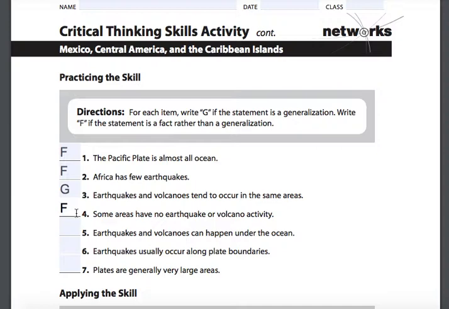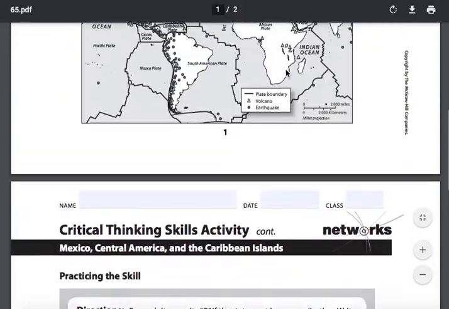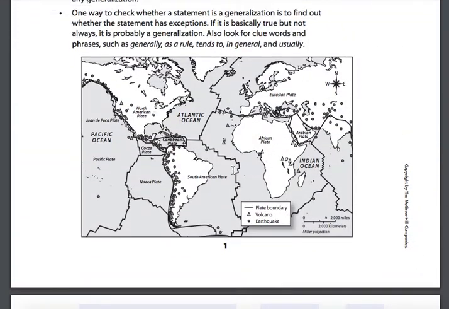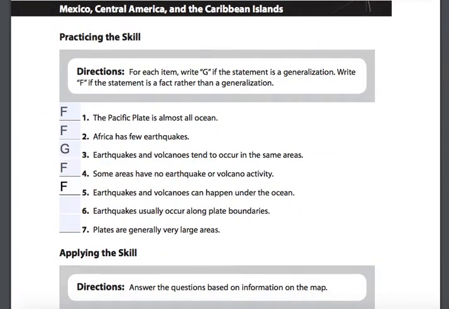We could say that this is a fact as well. Earthquakes and volcanoes can happen under the ocean, for number 5. We look at our map here. Under the ocean would be where these dots and triangles are showing up in this region. We know that in the Caribbean, a lot of those islands themselves are actually formed from volcanic activity that has now created this mountain range that extends from the Yucatan Peninsula. That's why those islands are where they are. We would say that that is also a fact.